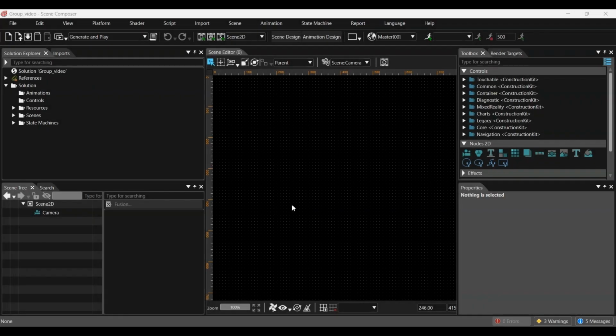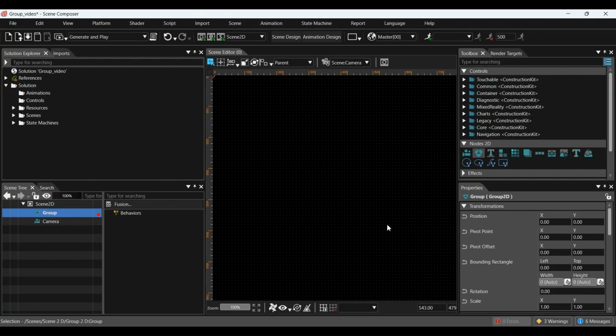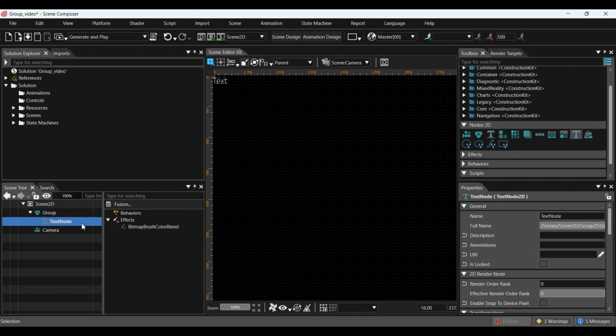Now let's learn how to use a group node. Group node helps us organize multiple objects together in one place. First, drag a group node from Node 2D in the Toolbox and drop it into Scene 2D in the Scene tree. Next, add any 2D object inside the group node, such as a text node, solid color node, or image node. We can also create additional groups inside a group node if needed.